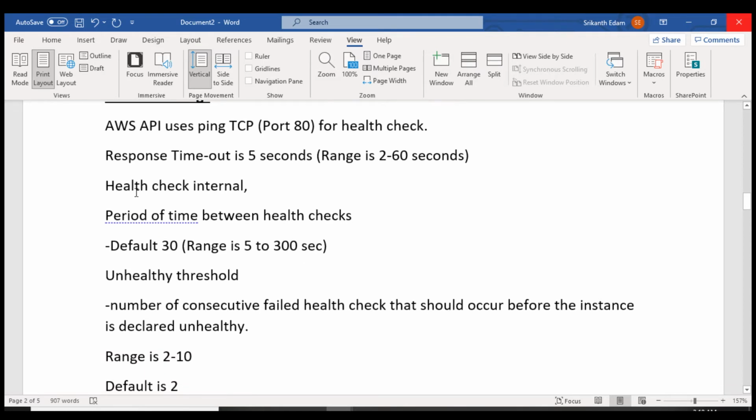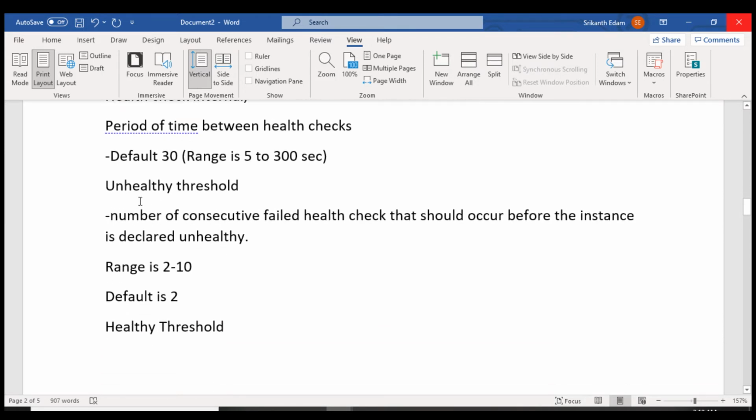Health check interval is the period of time between health checks. The default is 30 seconds. You can configure the range from 5 to 300 seconds. So for the interval check, the default time is 30 seconds. For the unhealthy threshold, it is the number of consecutive failed health checks that should occur before the instance is declared unhealthy.